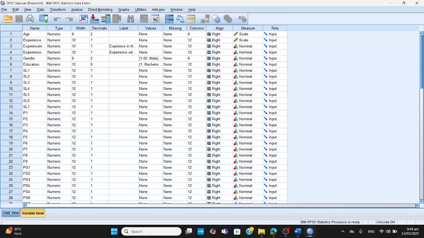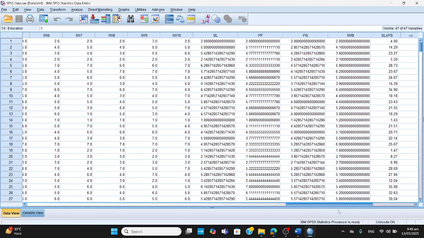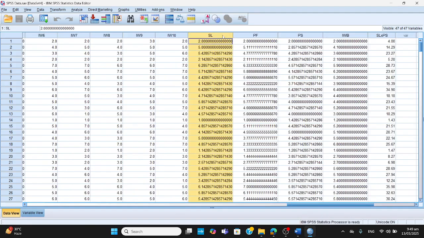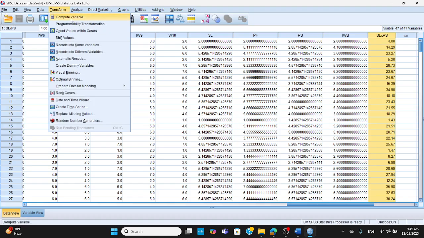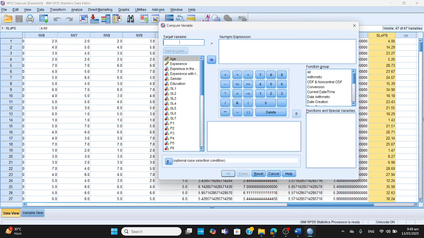One more thing which we have already done, and I'll show you once more for your recap, we would conduct it once more. These variables have been computed: servant leadership, psychological safety, promotion focus, innovative work behavior, and the interaction term. How they've been done, you remember that previously we learned it: Transform, Compute Variables. Here, for example, if I have to compute servant leadership SL, I will call it X SL, because I already have a variable SL. So now you remember how we did it: mean, and then I could put these items one by one.